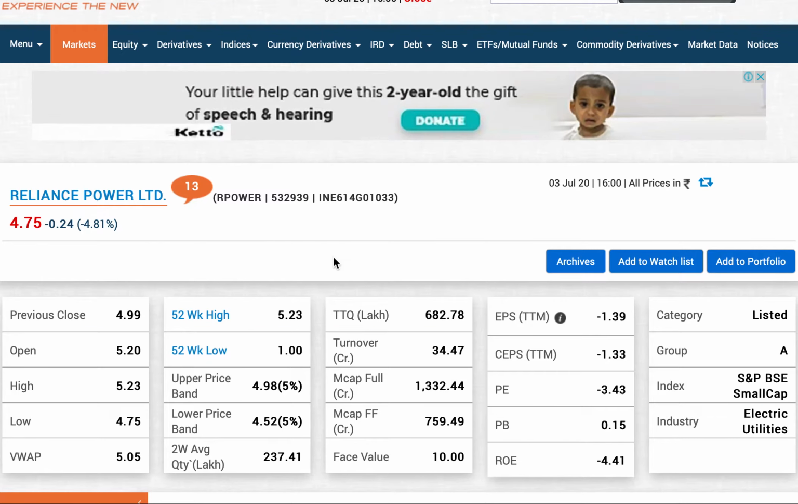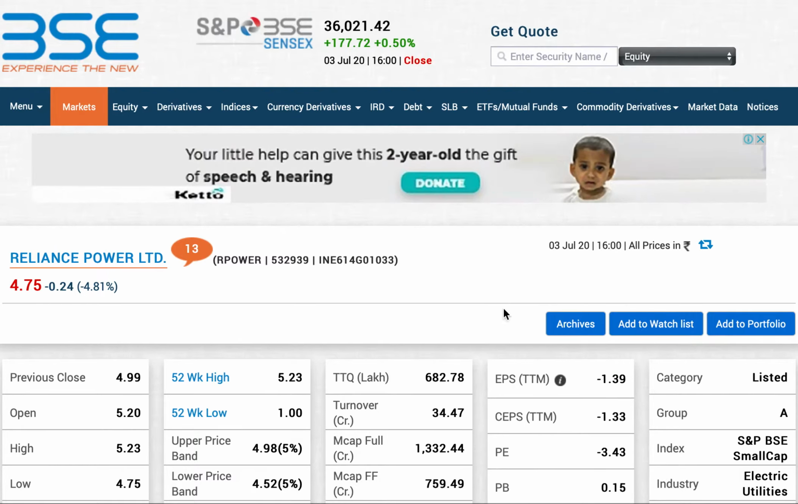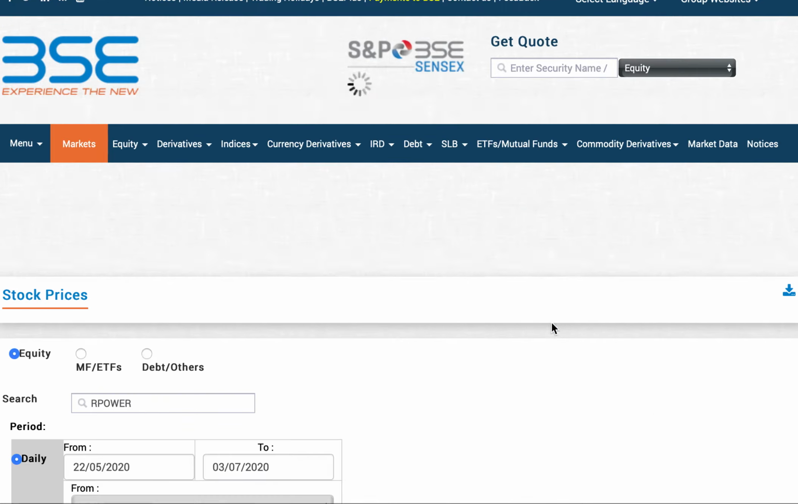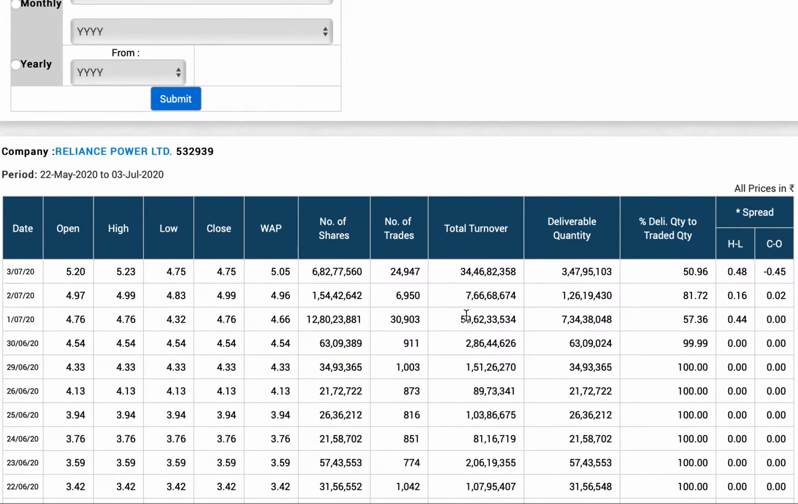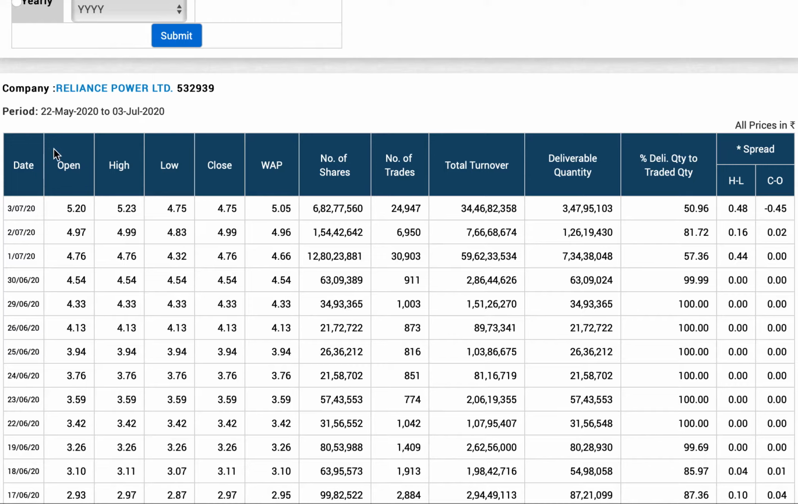So before going there, if you want to look at the past data, previous data, press archives of BSE and you can get past data. In the past data, you can see date, open, high, low, close, volume, average price, number of shares, number of trades, total turnover, deliverable quantity, percentage of delivery, etc. You get all the information here. So we look at number of shares because number of shares is the volume.